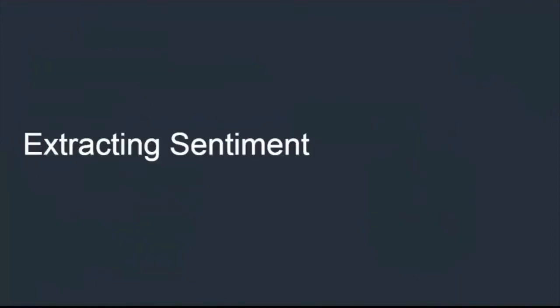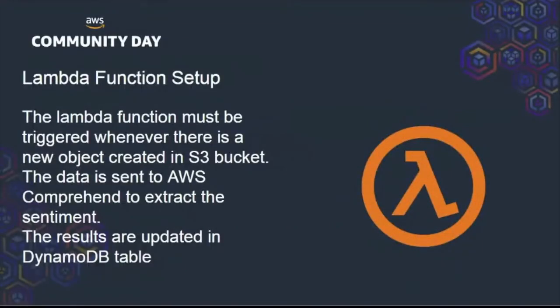So now comes the part where we extract the sentiment. Our Lambda function will be working as follows. The Lambda function will be triggered whenever a new object is created in an S3 bucket. So the first thing is that we need to set up a trigger for our Lambda function, and that will be a new object creation in S3. Once that is done, the Lambda function will be triggered. The Lambda function will be fetching the data from the S3 bucket, sending that to Amazon's Comprehend, where we'll be extracting the sentiment of the tweet, and finally we'll be populating the same in our DynamoDB.